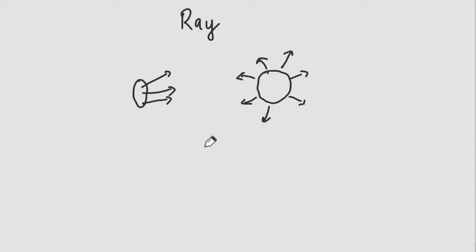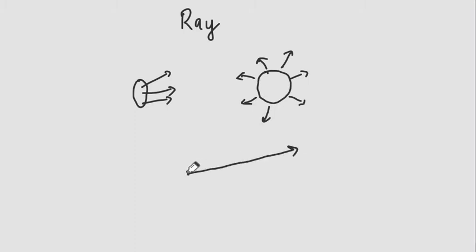So the rays start from the sun and go in all the directions and reach us. In geometry also, a ray starts from a point and may go till infinity.